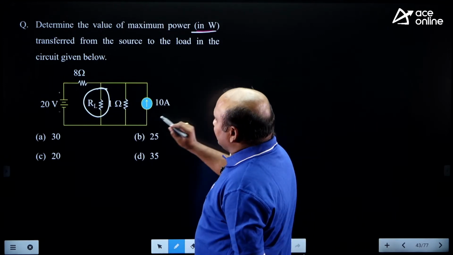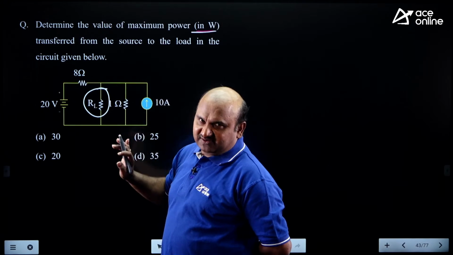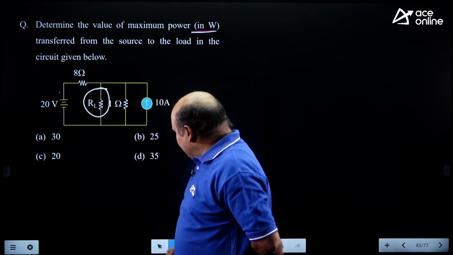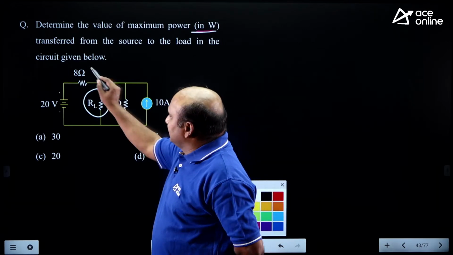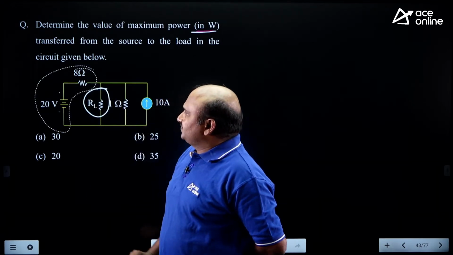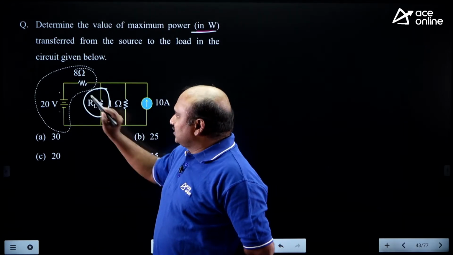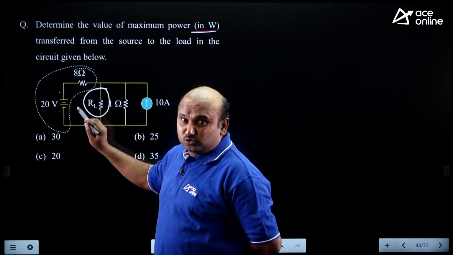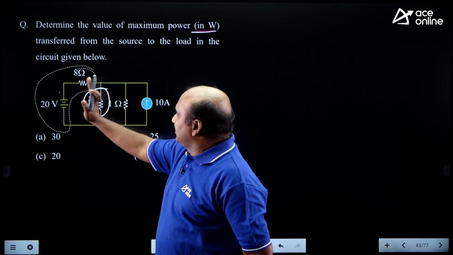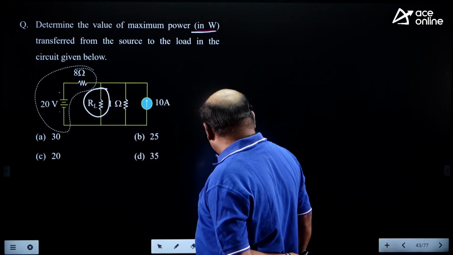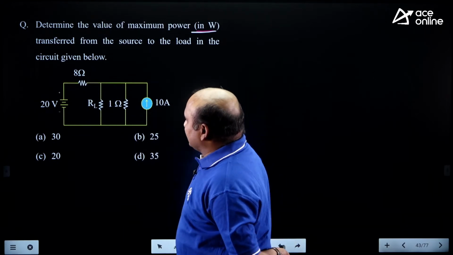అంటే here we should convert this total network across this as a Thevenin's equivalent. దానికి నేను ఏం చేస్తానంటే I would like to use here the source transformation. ఈ 20/8 ఉంది కదా, parallel 8 ohms resistor వస్తుంది. 20/8 nothing but 10/4, 2.5 amperes is upward direction. ఇక్కడ 10 amperes is upward direction. 8 and 1 are connected in parallel. Now from this I can take it 8 and 1 are connected in parallel.